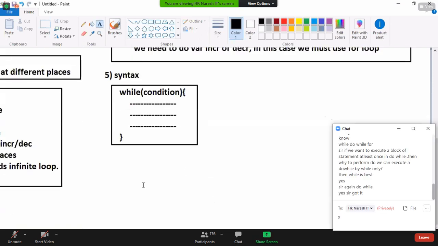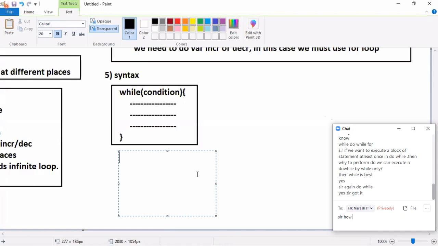Next, tell me, the do while loop. What is the do while loop? Do, no condition. Are you catching my point? Do, no condition, at least once. Do first, you do it, later I will tell you. First you do that, first you do it, later I will tell you what to do, right?